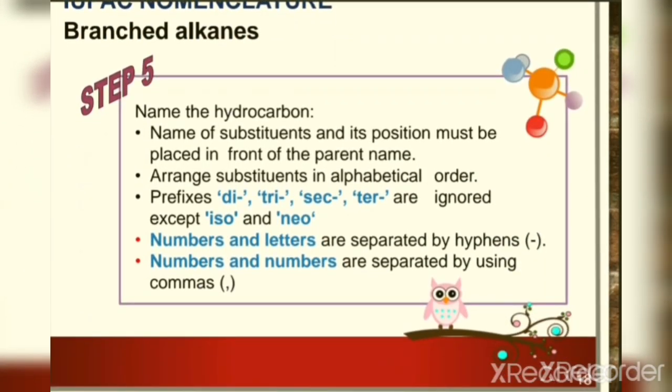Okay. And then in order to write the name, the name of the substituent and its position must be placed in front of the parent name. It comes first and then followed by the parent name. So arrange substituents in alphabetical order. For example, if we have ethyl, methyl, when we follow the alphabetical order, ethyl will come first as it starts from E.